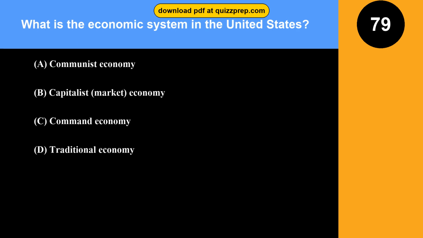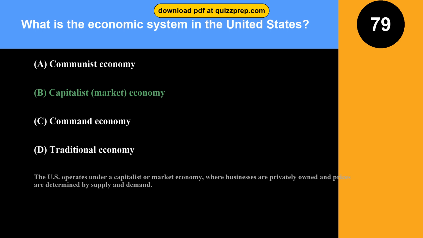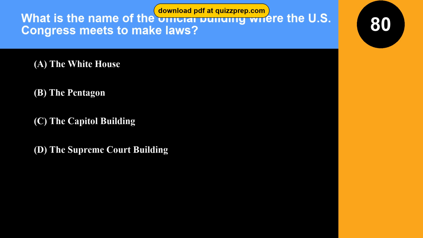Question 79. What is the economic system in the United States? Option A, communist economy. Option B, capitalist, market economy. Option C, command economy. Option D, traditional economy. The correct answer is option B, capitalist, market economy. The U.S. operates under a capitalist or market economy, where businesses are privately owned and prices are determined by supply and demand.